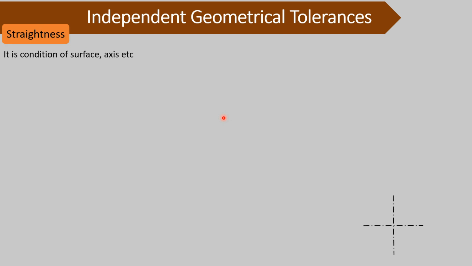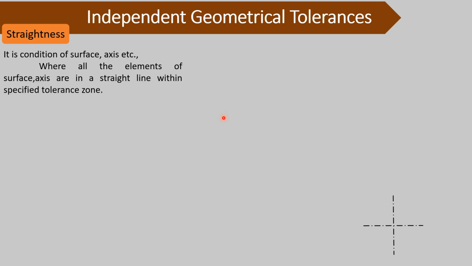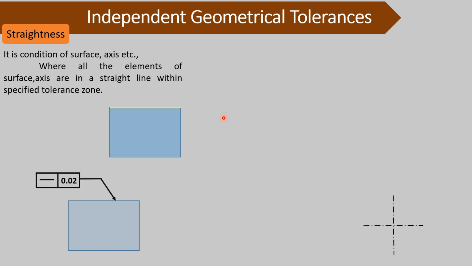Straightness is the condition of a surface or axis where all elements of it are in a straight line within the specified tolerance zone. Suppose we have to control straightness of the top surface of this job, then we will have to mention it using a feature control frame.